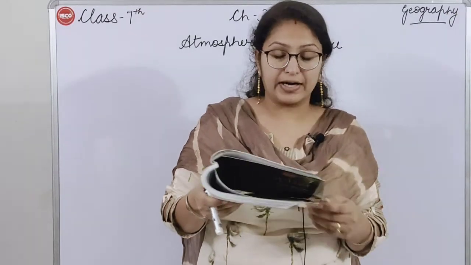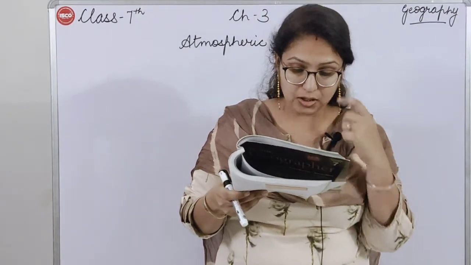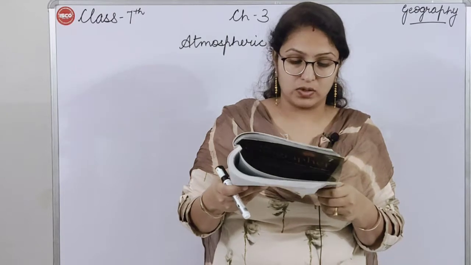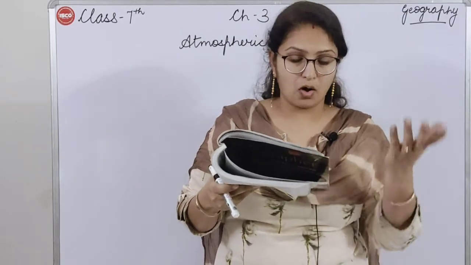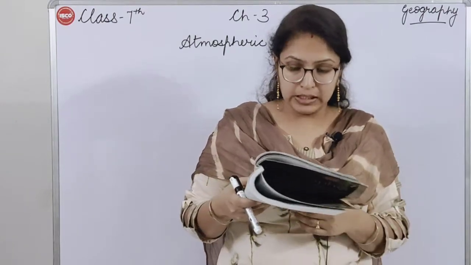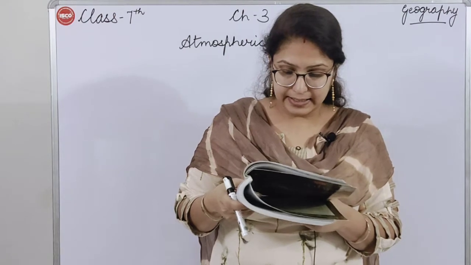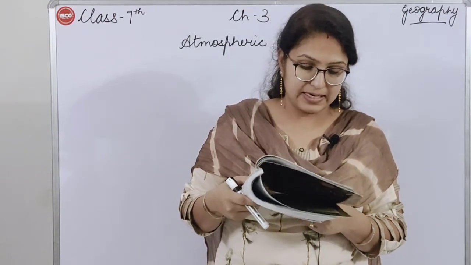Now, factors affecting atmospheric pressure. First is temperature. The higher the temperature, the lower is the pressure, and vice versa. If the temperature is low, then the pressure will be high. So it is opposite. As air is heated, it expands, the molecules spread out and it becomes less dense.